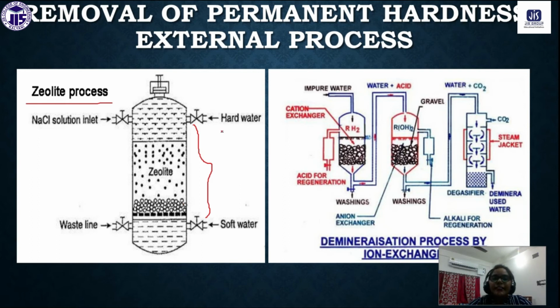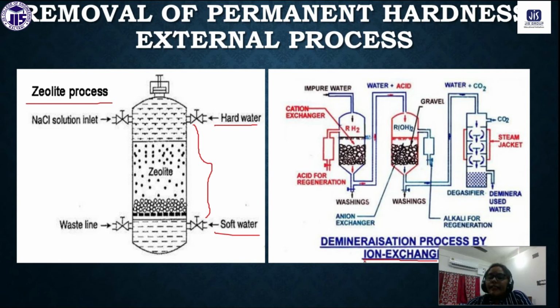You can see here the hard water will pass through this zeolite, and then from this outlet we are getting the soft water. So this is the total diagram of the zeolite process. Now the next process is ion exchange resin.